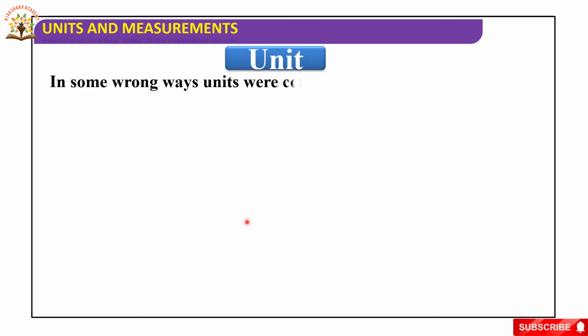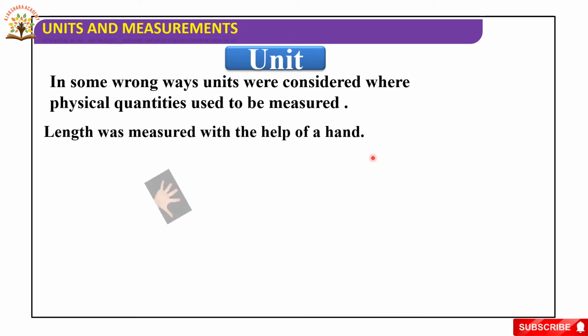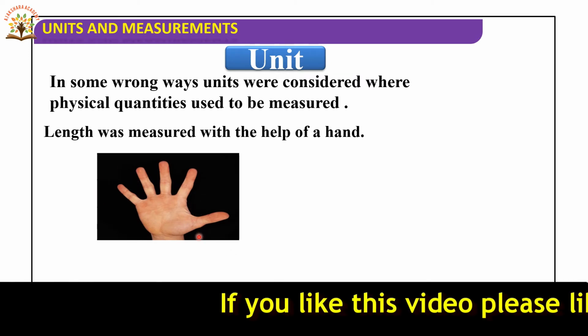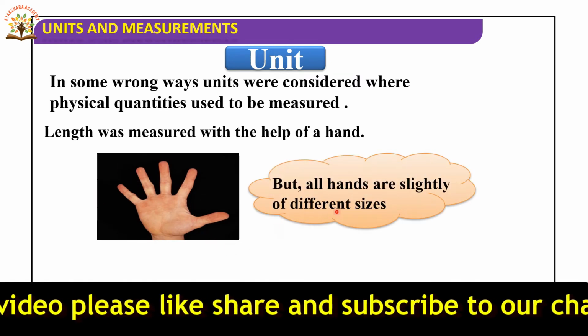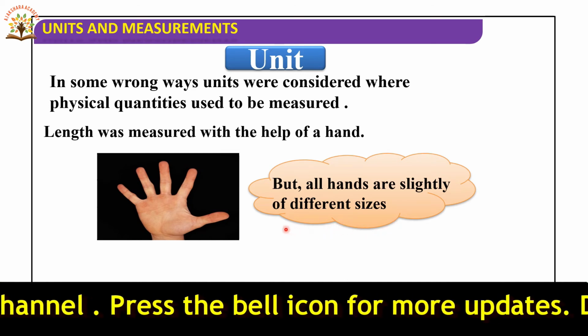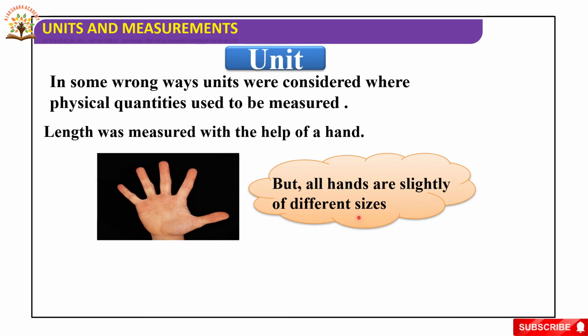Now, in some wrong ways units were considered where physical quantities used to be measured. Length was measured with the help of a hand, the palm. But all hands are slightly of different sizes. Different people have different palms.